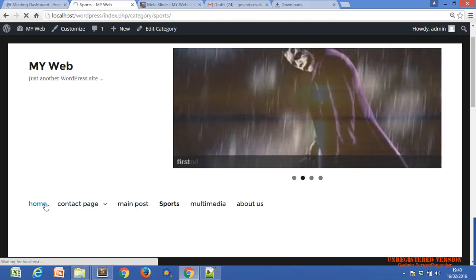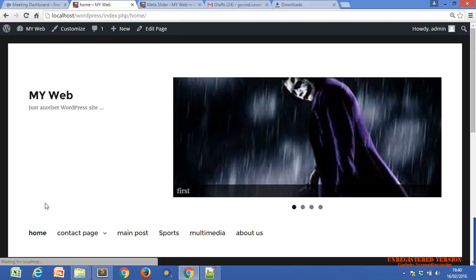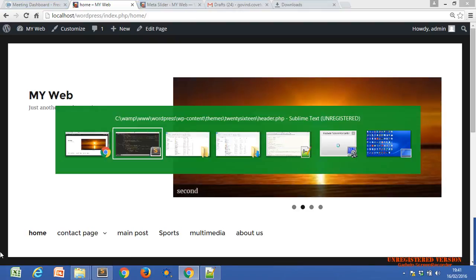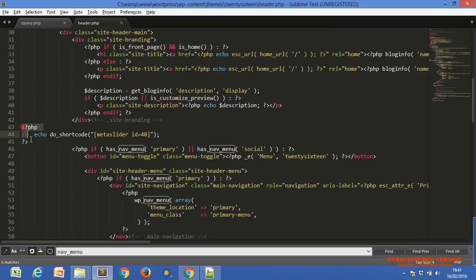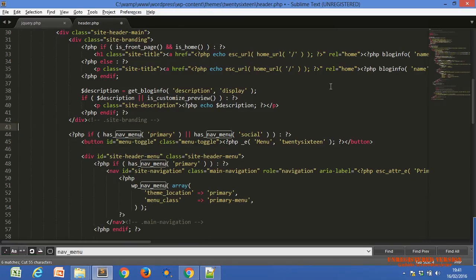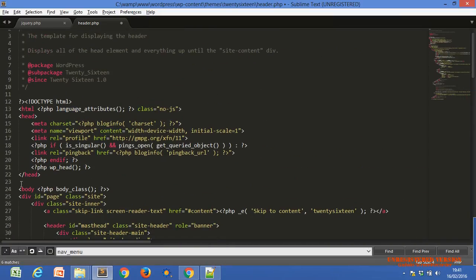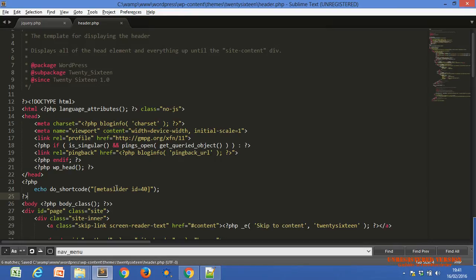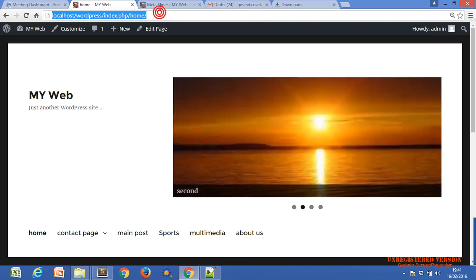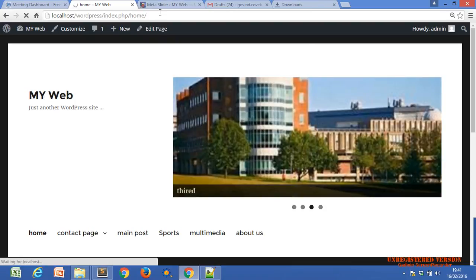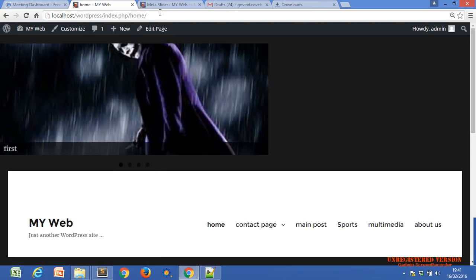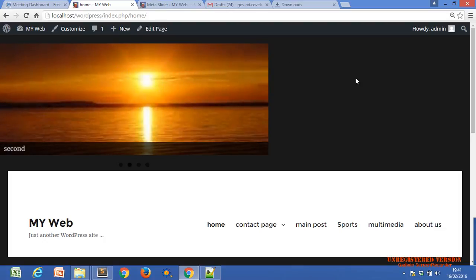but this slider will appear for all pages. Okay, let me just try to remove it from here. The start of header, body class. Okay, let me just try here. Maybe it will be better.